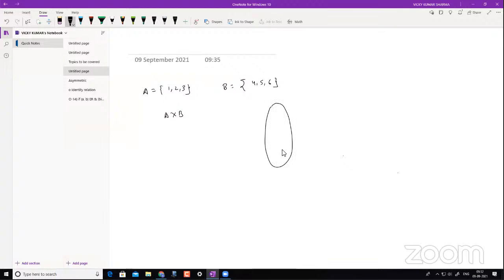If I list down these elements, if this is my set A, I write down 1, 2, 3 here, and if this is my set B, I list those elements here: 4, 5, 6. So what A cross B says is I'm mapping this one with all other elements. A cross B is another set wherein you will have elements from both A and B, and the order is very important. If I write A cross B, the first element should be from set A, and the second element will be from set B.